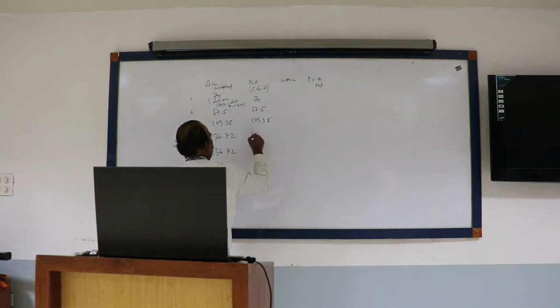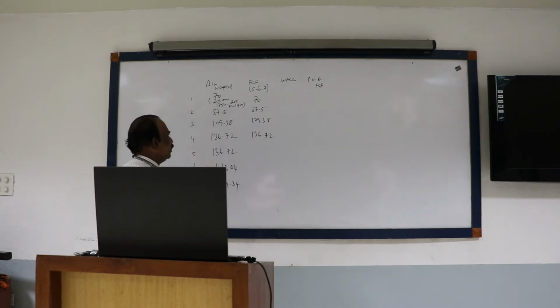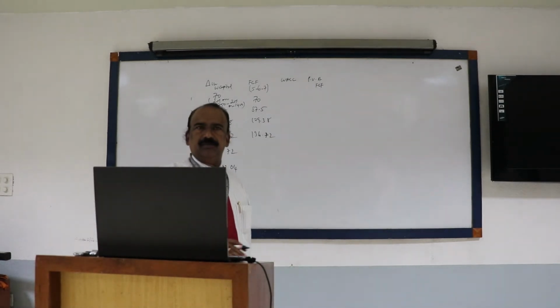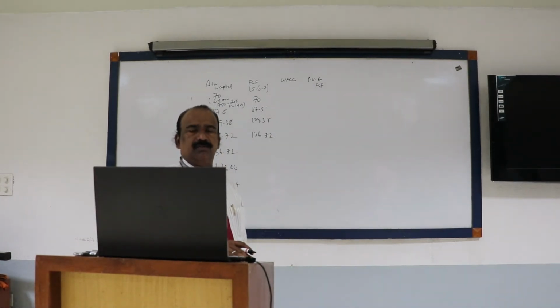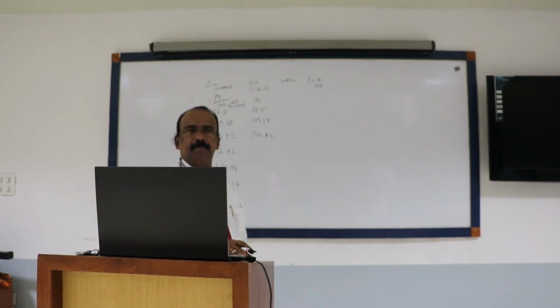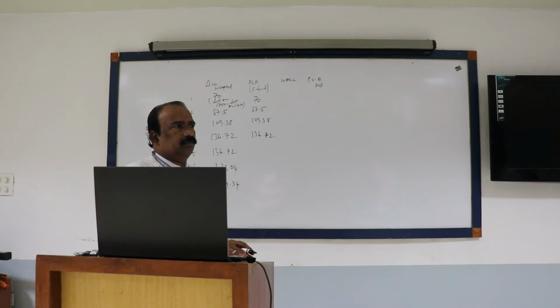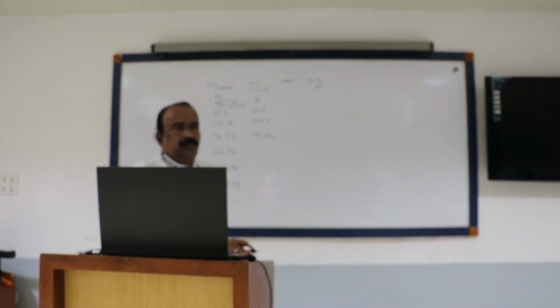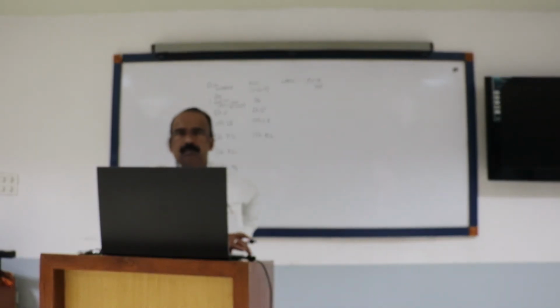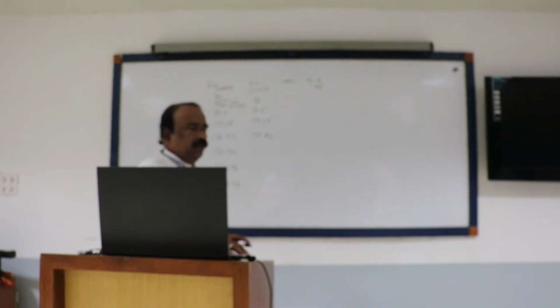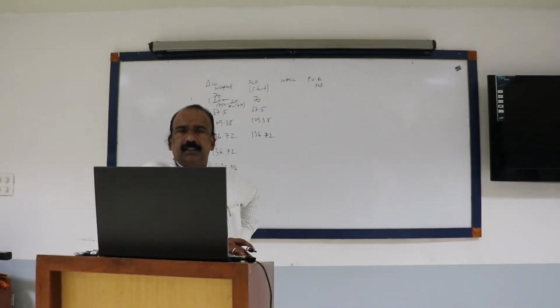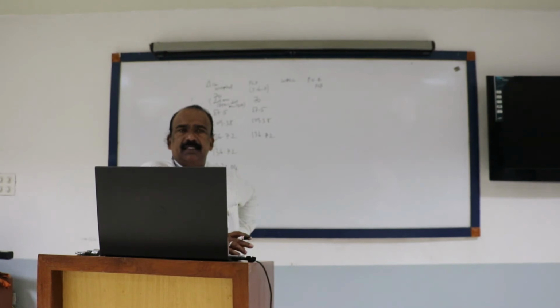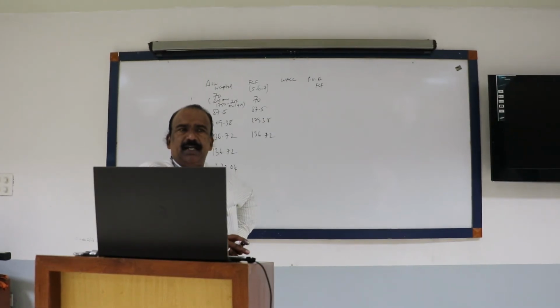109.38. 136.72. Fifth year onwards, we'll have to calculate. How much comes for the fifth year? EBIT into 1 minus T minus percentage of change in capital expenditure minus percentage of change in working capital.